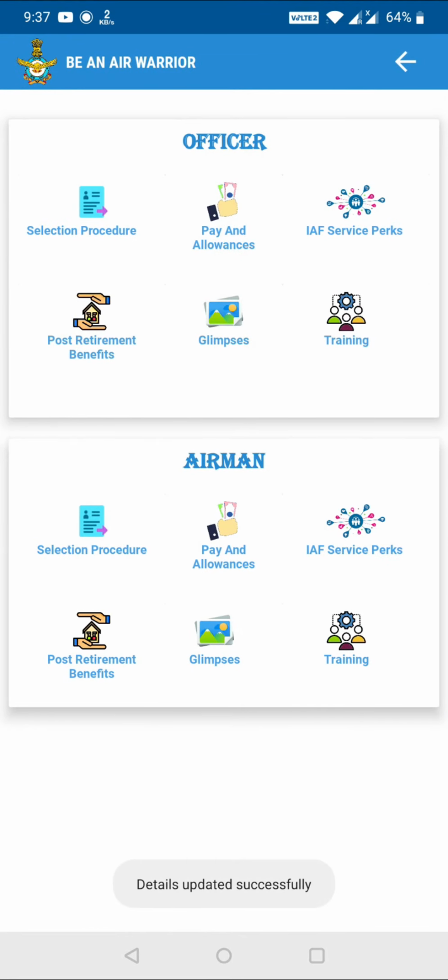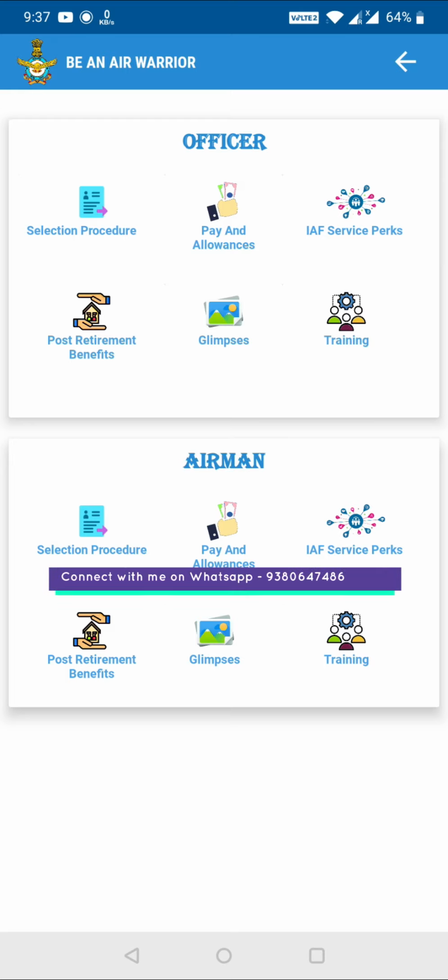So as per me this is a very good app, and they have provided the selection procedure and everything very clearly. I don't think the candidate should have any doubt now, but still if you have any doubt, you have my WhatsApp number on the screen. You can message me, you can ask me your doubts, and I would be happy to clear them.